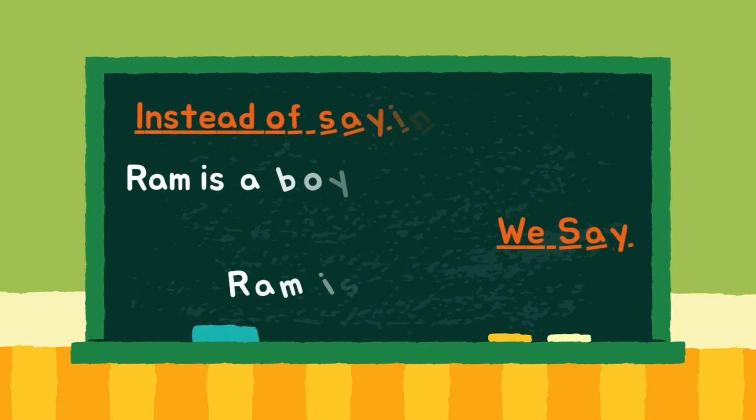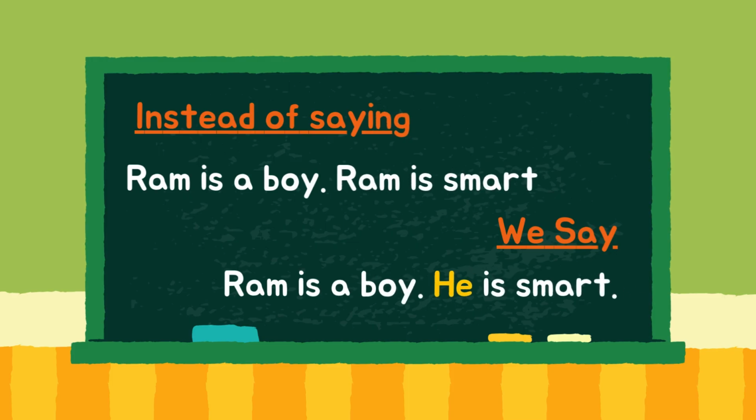Instead of saying "Ram is a boy, Ram is smart," we say "Ram is a boy. He is smart." So pronouns make sentences simple and clear.